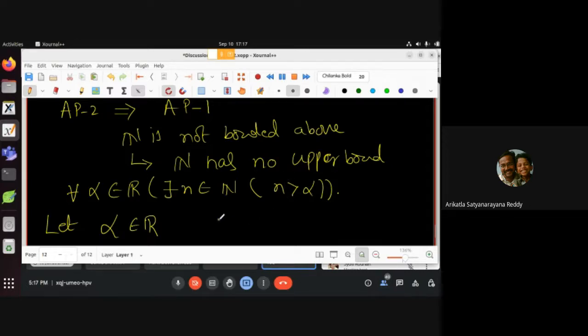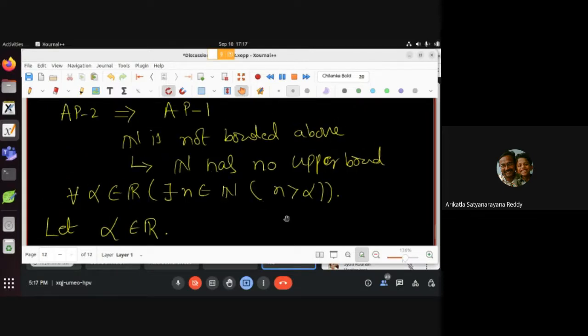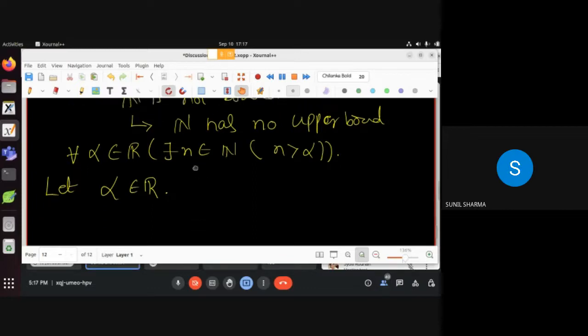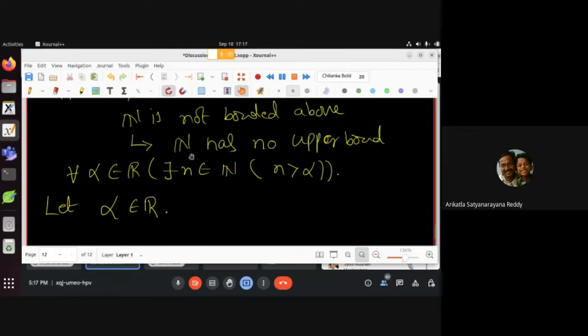Anyone ready to say that? If you are ready, then please raise your hand. कैसे AP2 यूज कर सकते हैं ये प्रूव करने के लिए, n greater than alpha प्रूव करने के लिए? Sunil sir, now it is fine. Voice is okay? Yes, sir. Rohit, you can unmute. Rohit, we have to use AP2.